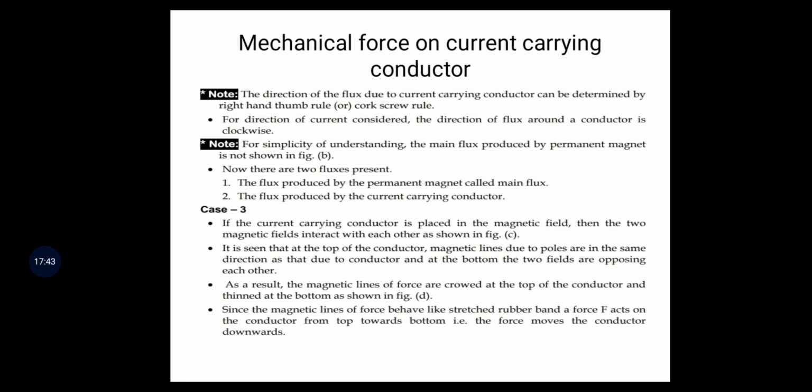As a result, the magnetic lines of force are crowded at the top of the conductor and thinned at the bottom.